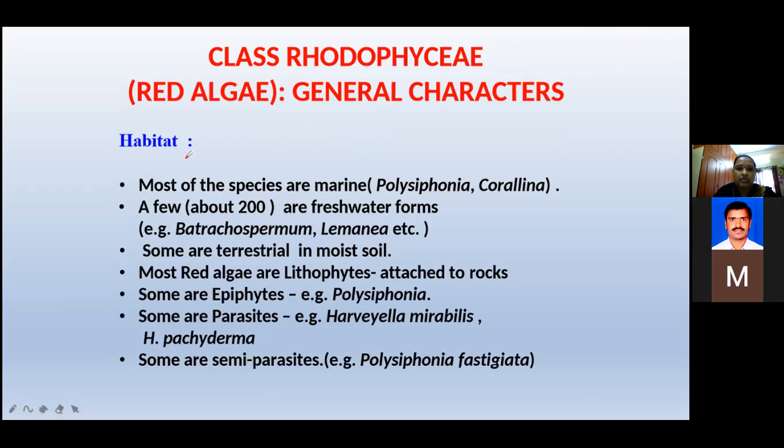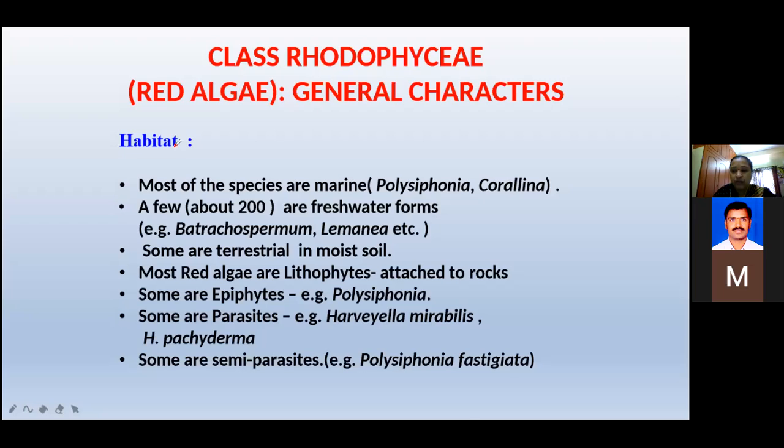See here, girls, in this plant, first, what is Polysiphonia? Polysiphonia is a common red alga on sea coasts. Wherever sea coasts are there, in that place you can observe Polysiphonia species. They grow abundantly in the intertidal belts and sublittoral region. They are commonly seen in British seas and along the coast of the Atlantic Ocean in the American continent. Few members are epiphytic.